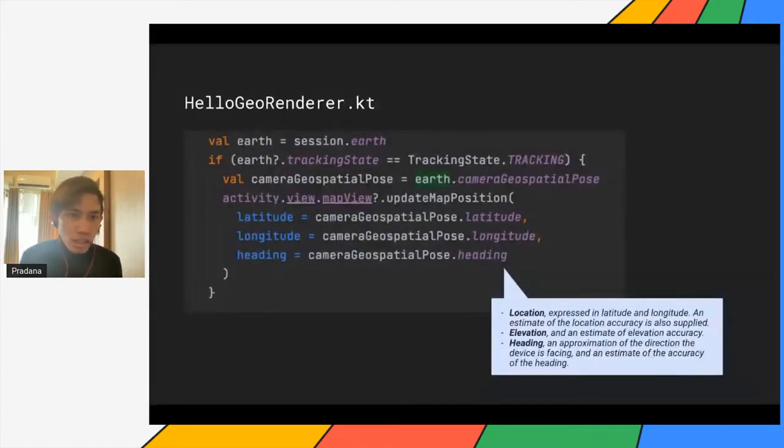And then in the HelloGeo renderer file, you can try to get the properties. You will have the properties of Earth in here, and inside the Earth, you can get all that information, like for example the latitude, longitude, where you are heading, as well as the orientation and the height, like the altitude.